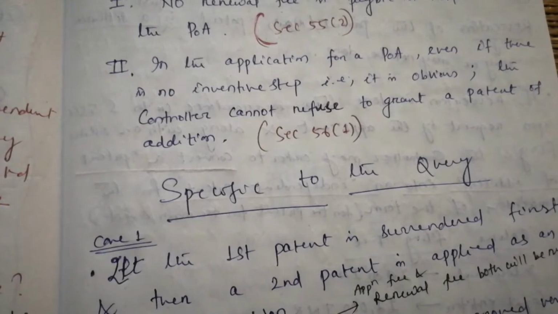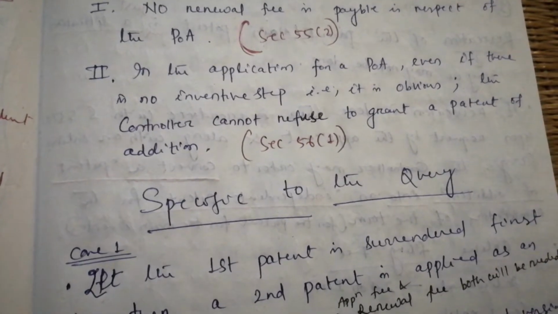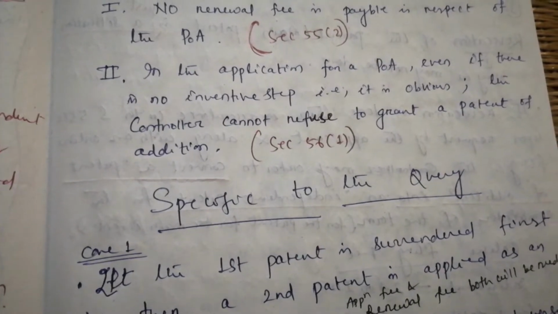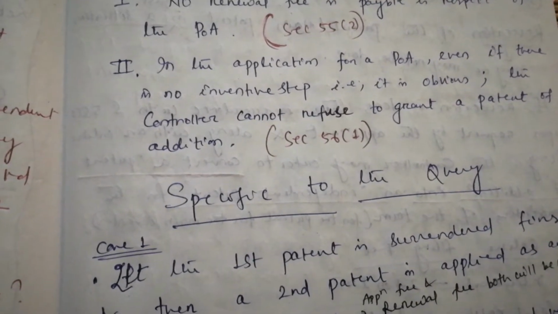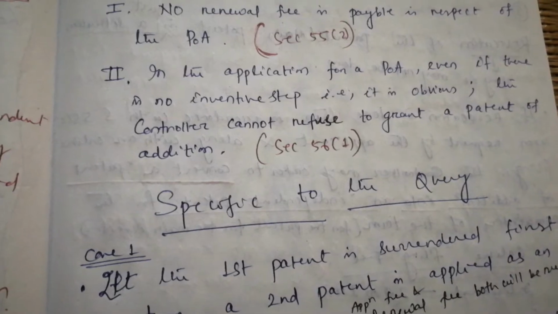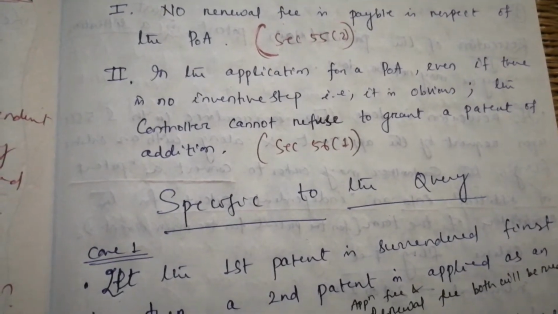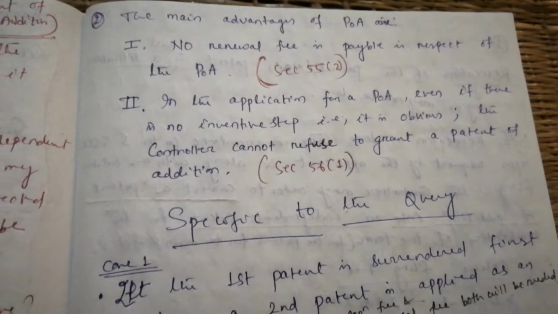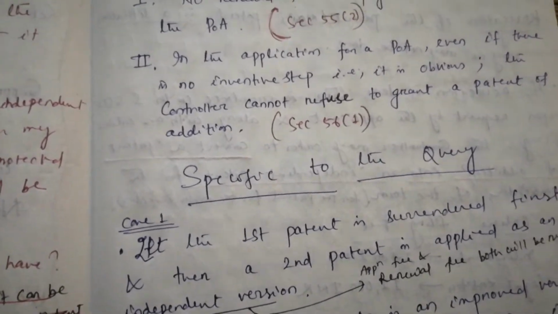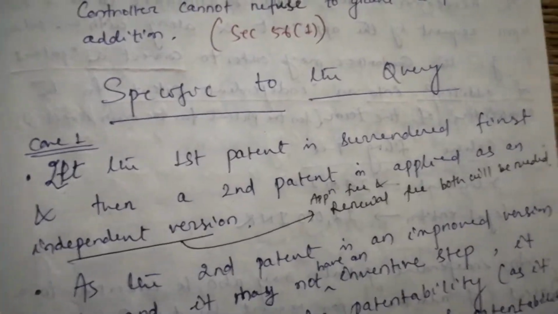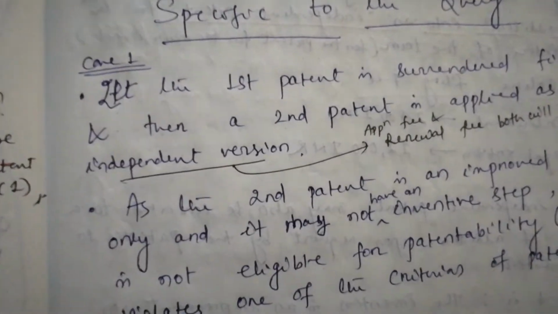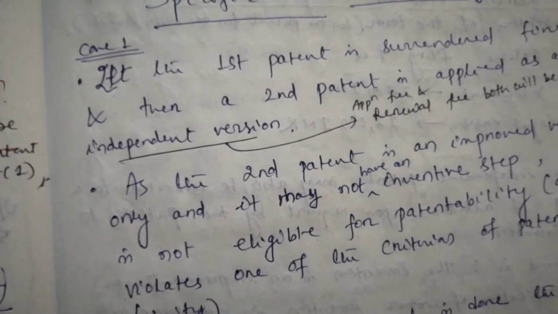Point number 2. In the application for a patent of addition, even if there is no inventive step, that is, it is obvious to a person skilled in the art, the controller cannot refuse to grant a patent of addition as per section 56 subsection 1. So these are the advantages of patent of addition. Now specific to the query, suppose we take two situations.